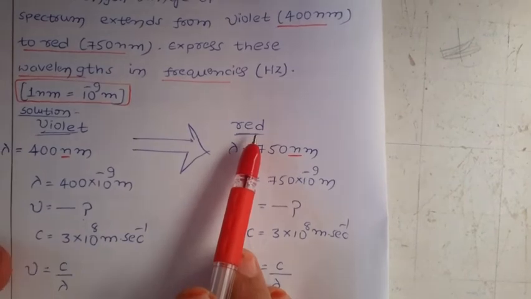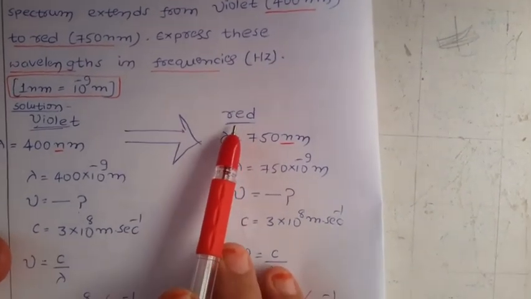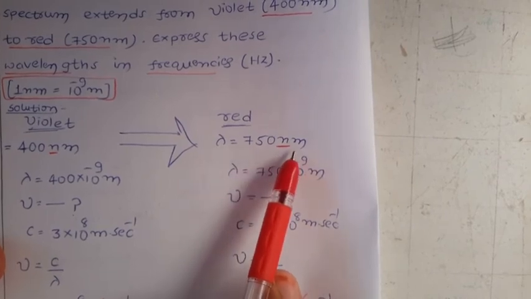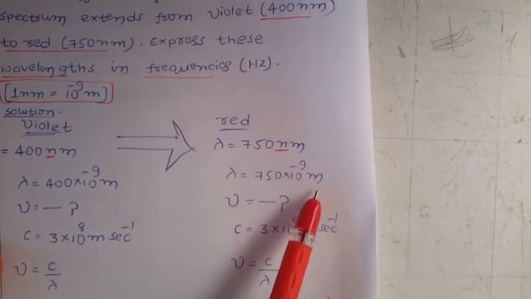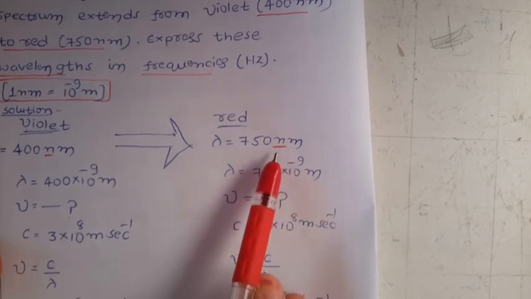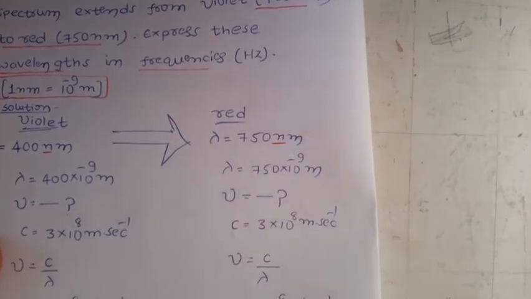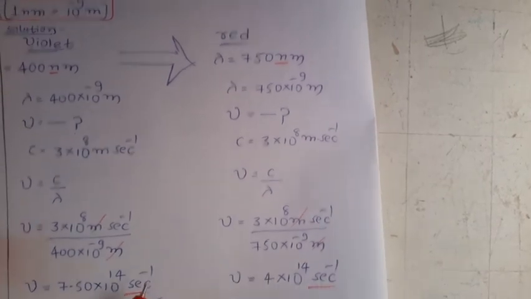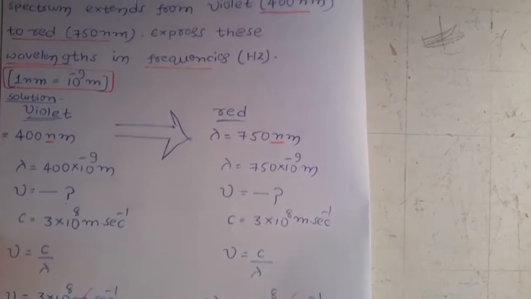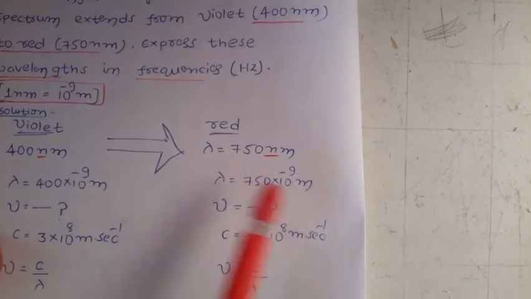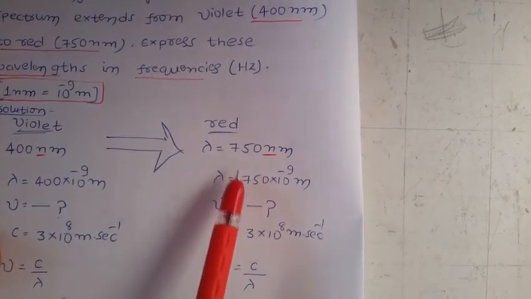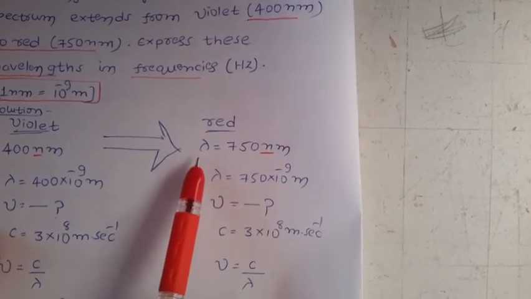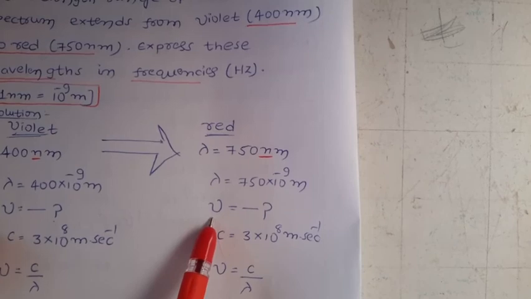Next, we have to calculate the same thing for red. So for red, how much is lambda given? 750 nanometers. I am going to convert this nanometer into meters, so that the units work out. Lambda equals 750 × 10^-9 meters. They are asking for this lambda value as the frequency mu.